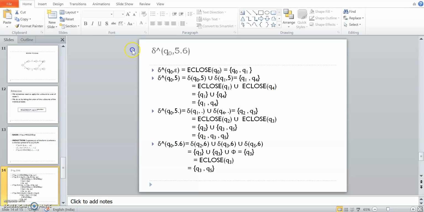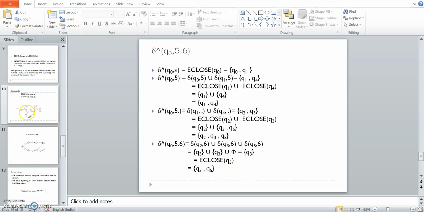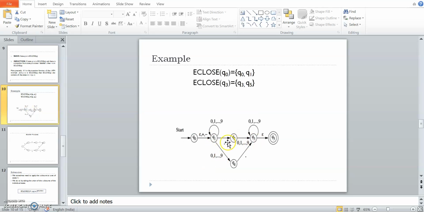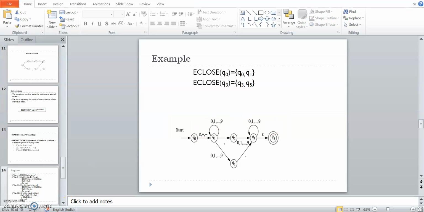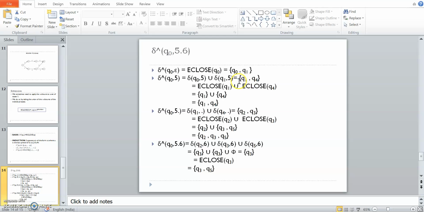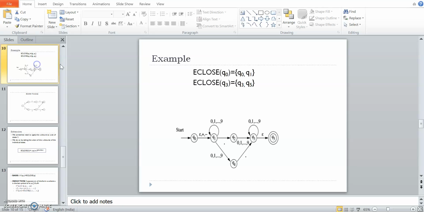That will give me, for your reference, this is the diagram. Q0 on 5 gives me Q1, and Q1 on 5 again gives me Q1, right? And Q1 on 5 may also be Q4, so I may consider Q1 as well as Q4, as this is an epsilon NFA.